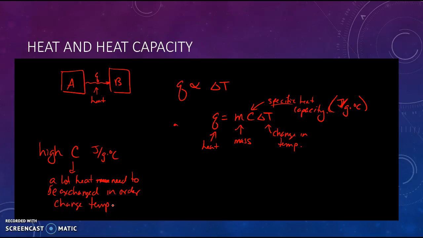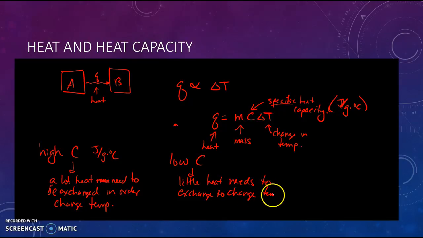Okay, so a high heat capacity, now if you look back at this equation here, if C is high, then Q will have to be higher in order to achieve any given change in temperature. Whereas, the opposite is true. If we have a low C, a low heat capacity, then little heat needs to be exchanged to change temperature.